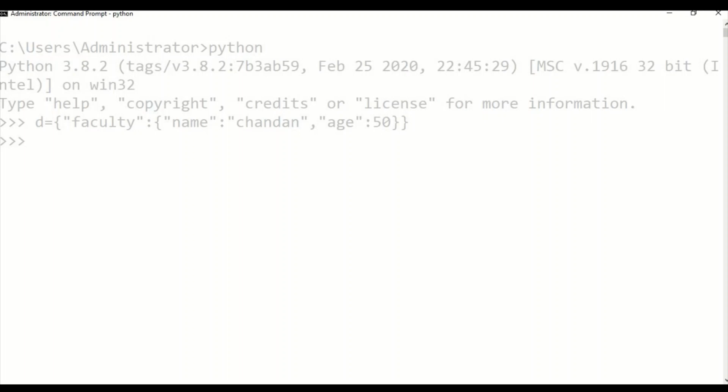Accessing any element of a dictionary is very simple. You have to just give a key. So I am here giving the key, and I get name and age. Now I want only age for a particular faculty. So I am giving faculty, and for that age, I get 50.